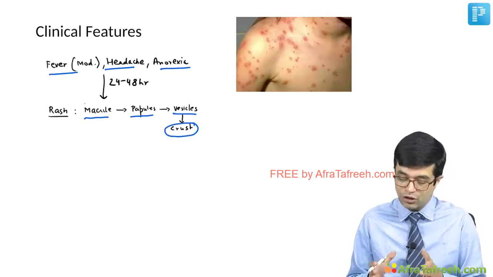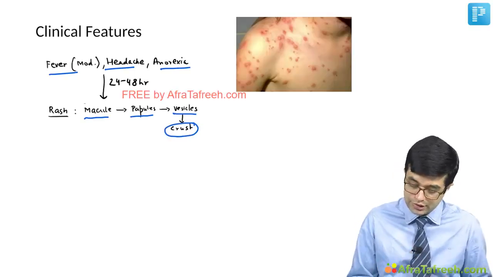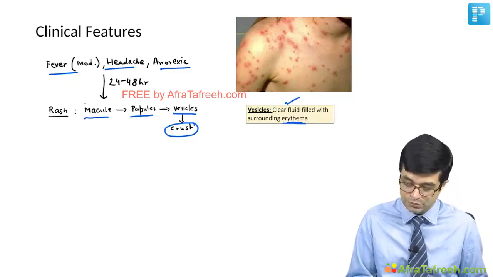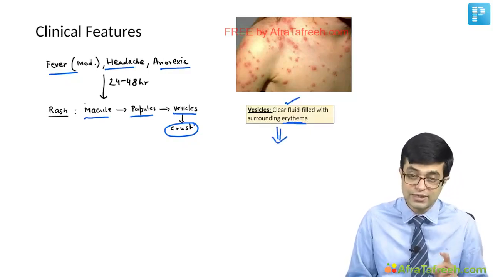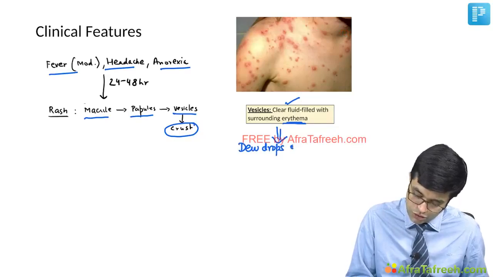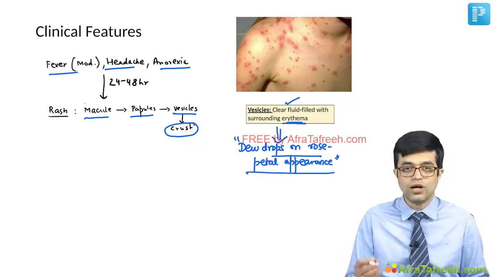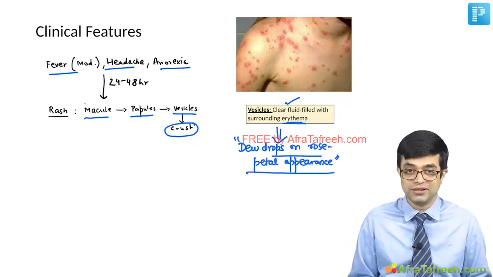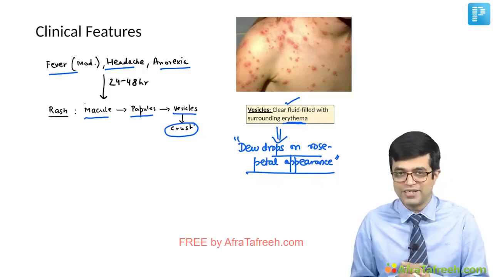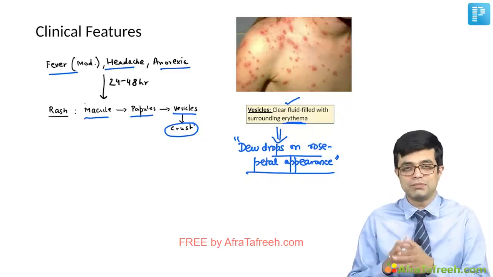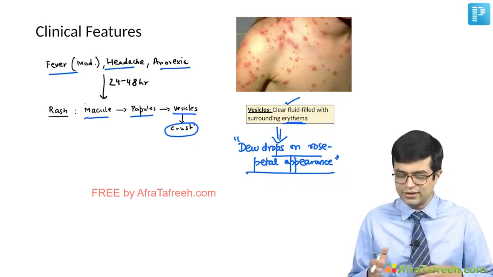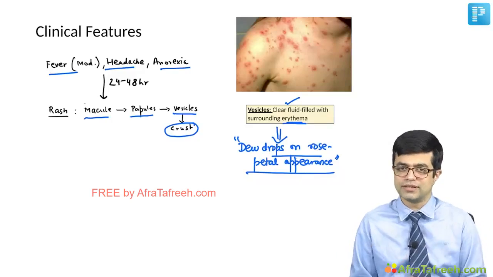This is the typical example of how the lesions tend to appear. The vesicles are filled with a clear fluid with surrounding pink-red erythema. The description of these vesicles given in textbooks is dewdrops on rose petal appearance. Hindi translation, literal translation: गुलाब के पत्तों पर ओस की बूंदें. English translation, I have already written here: dewdrops on rose petal appearance. Typically this is how older people in the 1800s and early 1900s described the rash of varicella chickenpox.